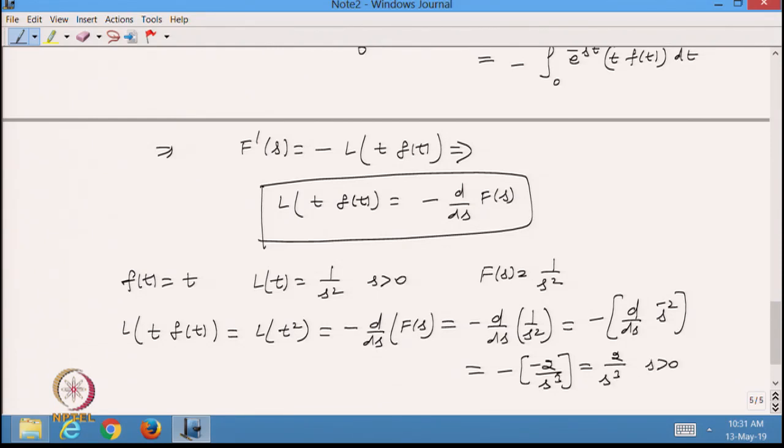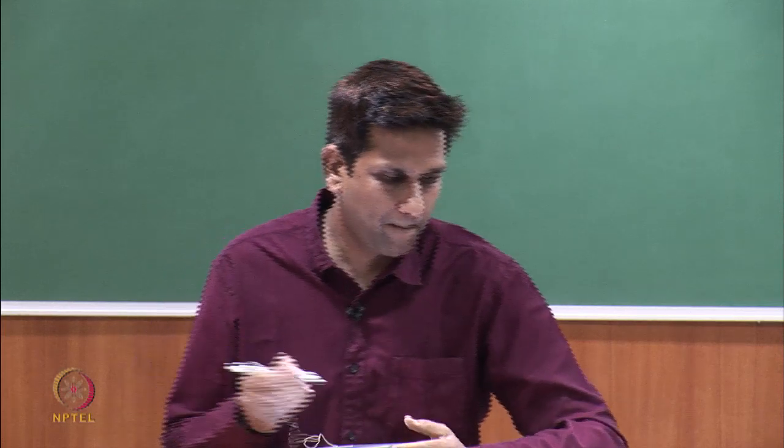We already found that the Laplace of t square is 2 over s cube. So this is verified, and what we have just done is true. We can use this property to find the Laplace transformation of various functions multiplied by t.